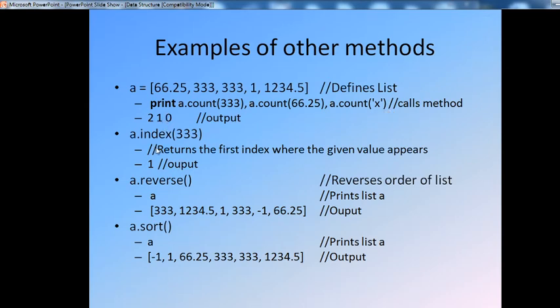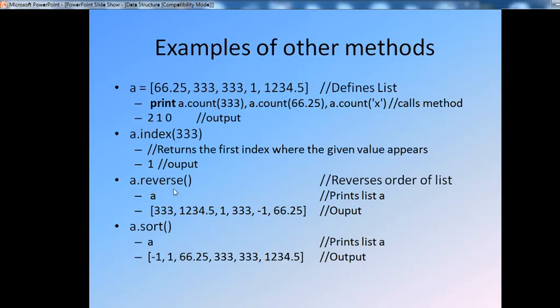Second example, a.index: if you want to find the index of a particular atom, which position that atom is present at. You already know how to find indices. Suppose there are 5 numbers in the list, indices start from 0, that means 0, 1, 2, 3, 4. If you want to find the index of a particular atom, say 333, you write a.index(333), and the result is 1, the position where 333 is present.